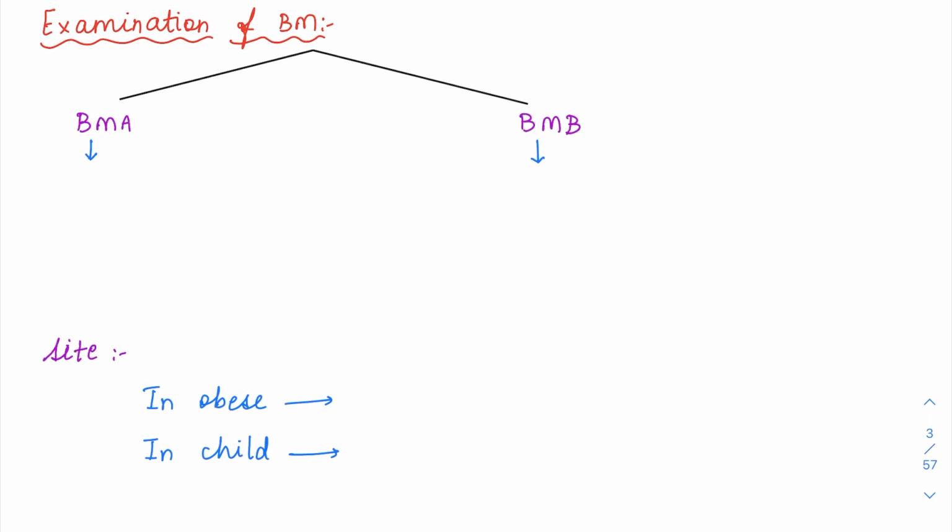So for any hematological disorder, be it neoplastic or non-neoplastic, you will have to examine the bone marrow and the peripheral blood.